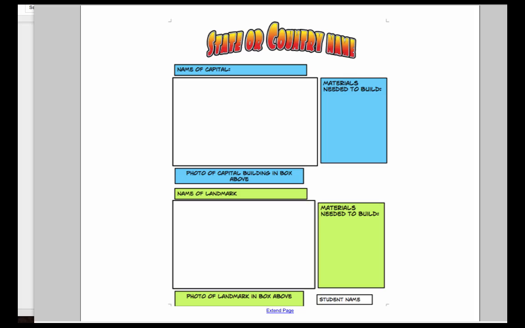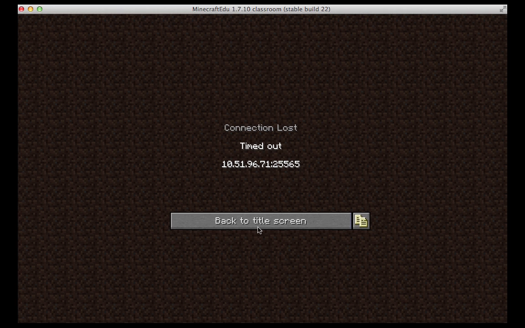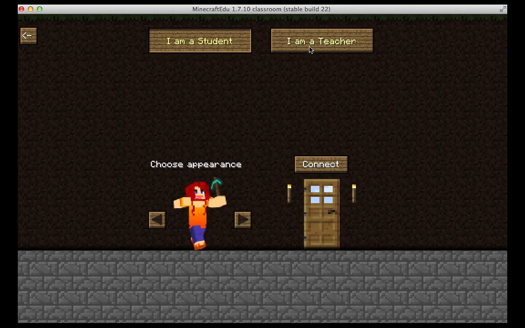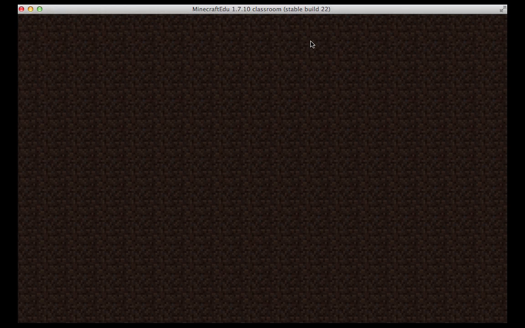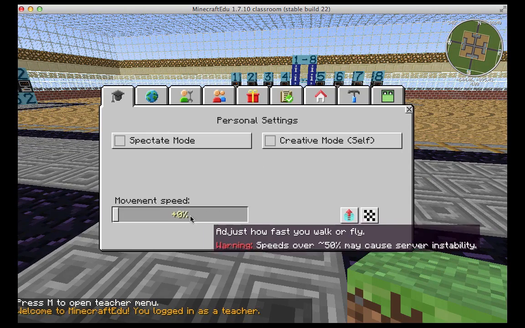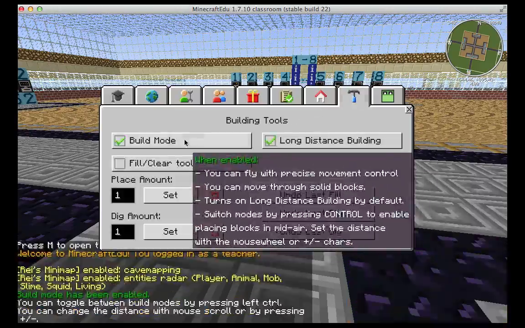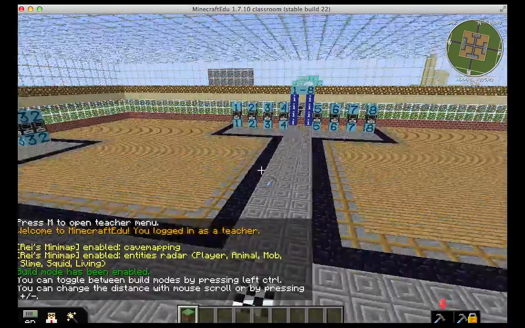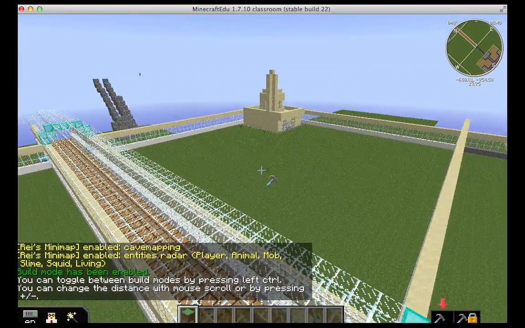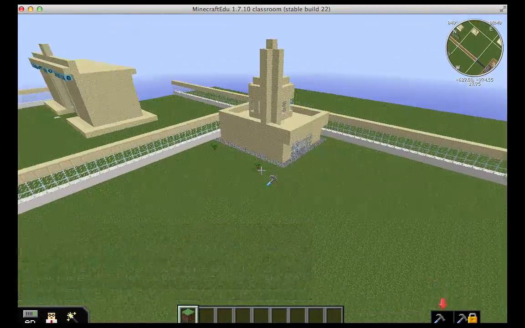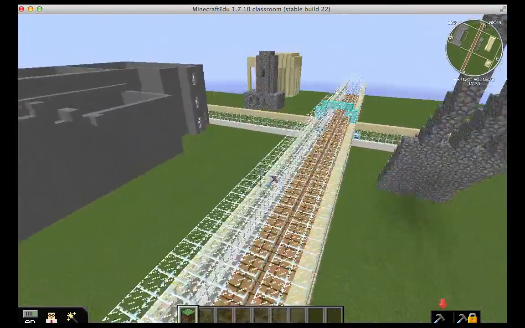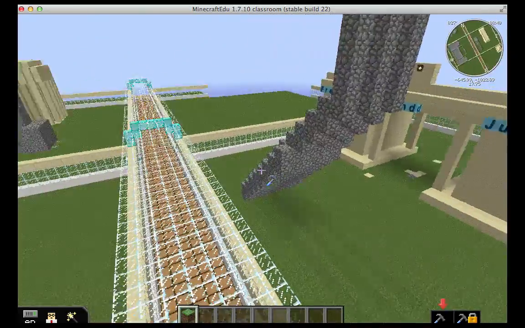So once we finished this project in the first 2 days, we then went back to Minecraft and started constructing some of these. So I'm going to log in as a teacher. Here's our spawn points. I'm going to turn on build mode. I like to move a little fast. So then students printed out images of their structures, and then they started building them. They worked in pairs, and they worked on constructing either the Capitol building or a famous landmark. Some didn't quite finish in time.